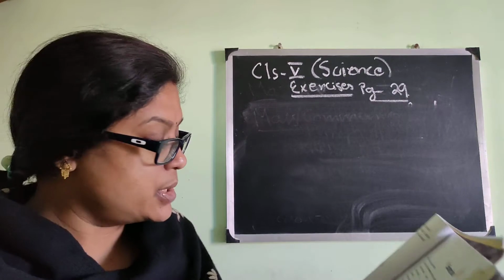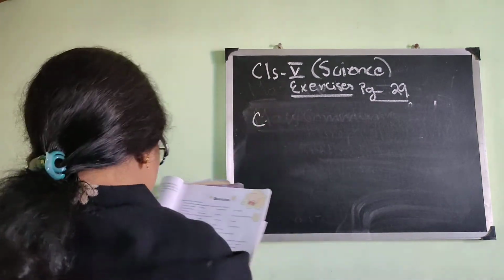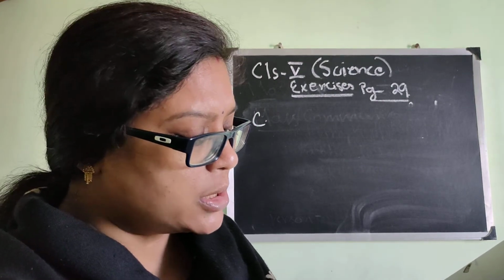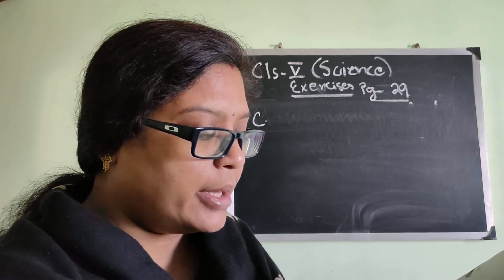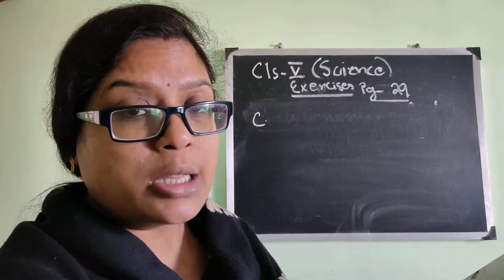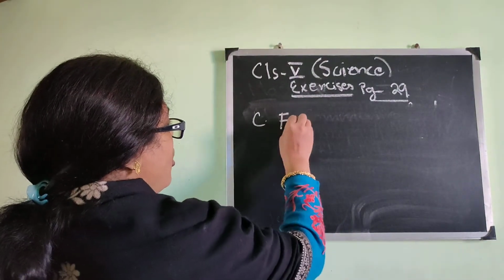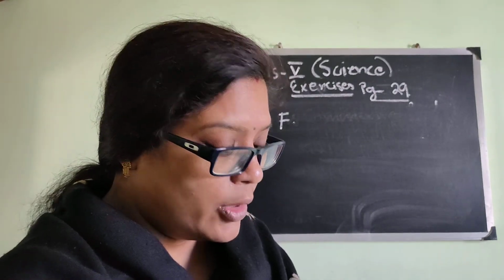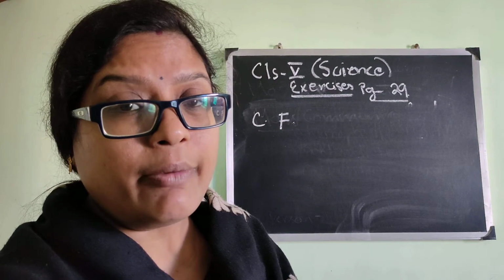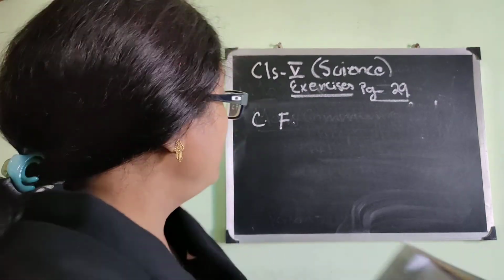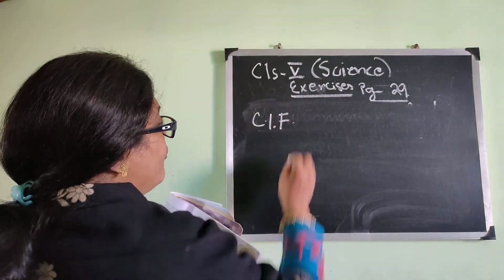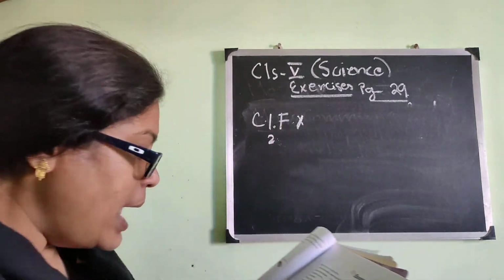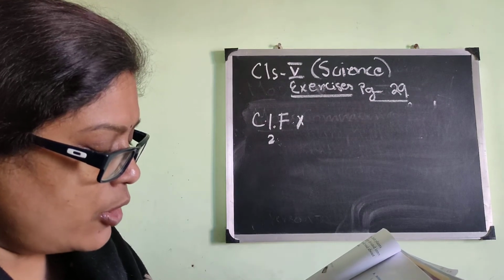Next we will go to question number C. See what is written. Mark tick for true and cross for false statements. All plants can make their own food. Is it true or false? It is false, because non-green plants, we have read, are unable to make food because they do not have the pigment called chlorophyll. So C1 will be false or incorrect, isn't it? Yes. Number 2, all animals depend on plants for their food.